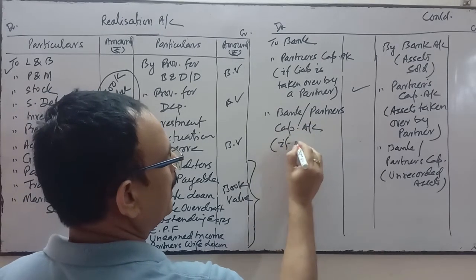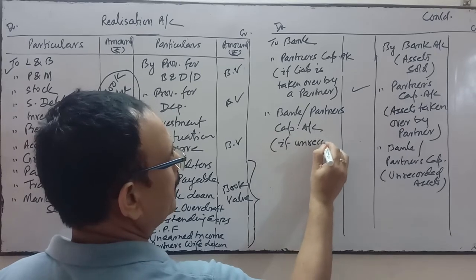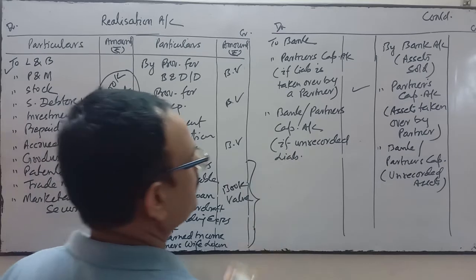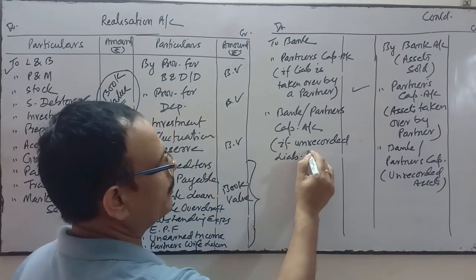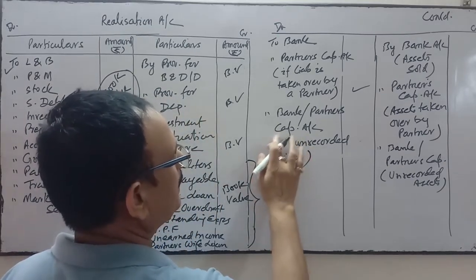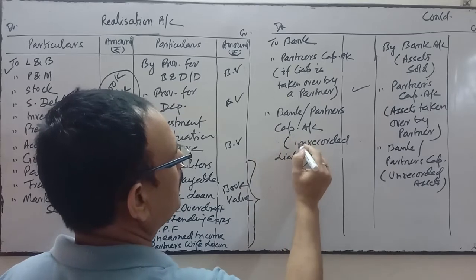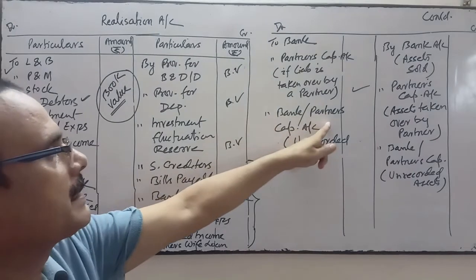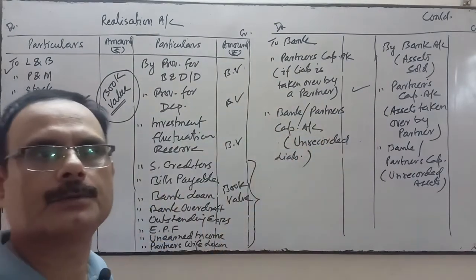If unrecorded liability, this is for unrecorded liabilities. It may be paid off, or if the partner has taken it, then partner's capital account. Okay.